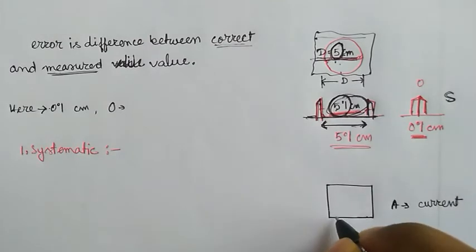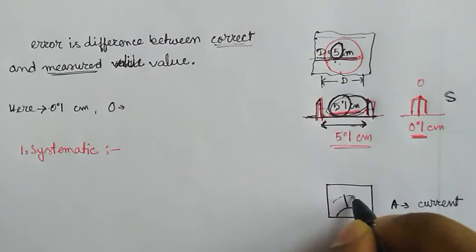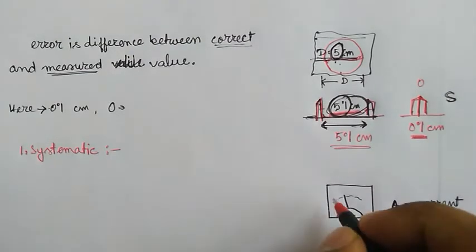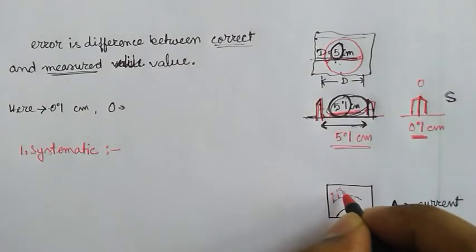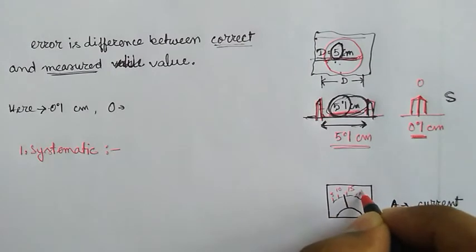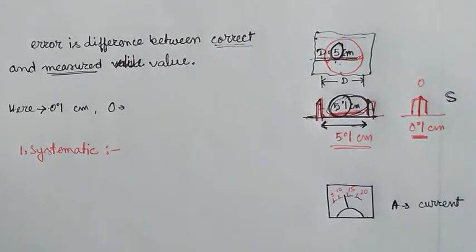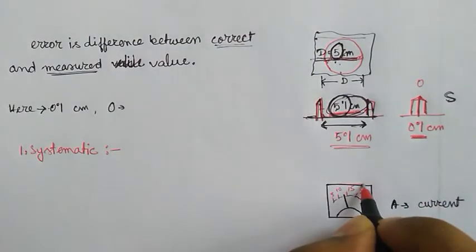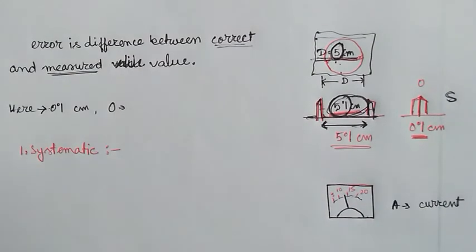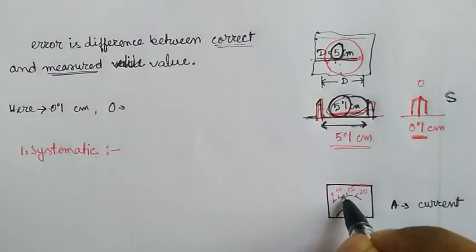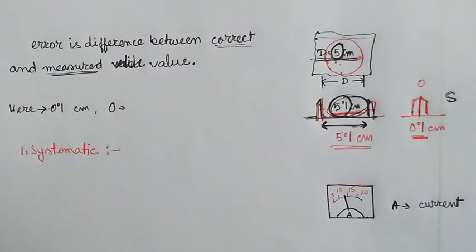Now let's assume that there is a dial and here is the scale of the ammeter. Let's take 5, 10, 15, 20 etc. When you are measuring the current from the ammeter, you have to watch this dial right from above it. If you are looking from this side,